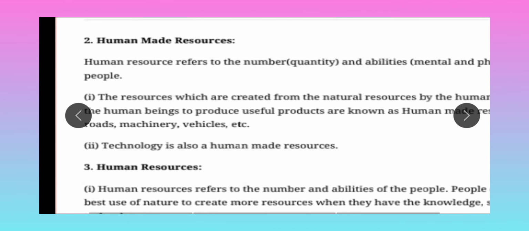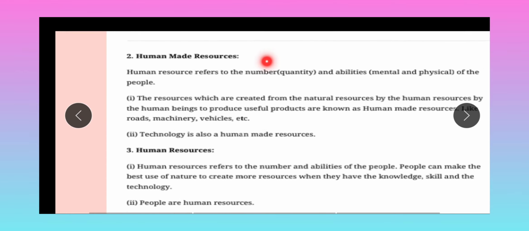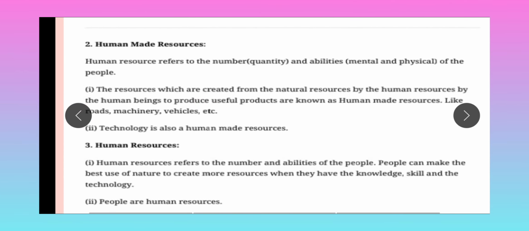Second type of resource, human resource. Human resource refers to the number, quality and ability, mental and physical, of the people. Okay, have you heard that India is being called the exporter of human resource? Because many minded people are being created here, and mostly the people use their knowledge and creativity outside of the country. That's why India is being called the exporter of human resource.